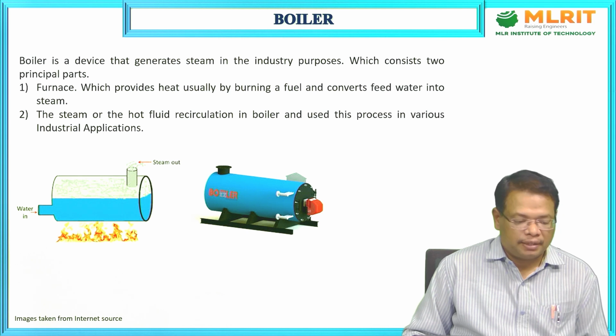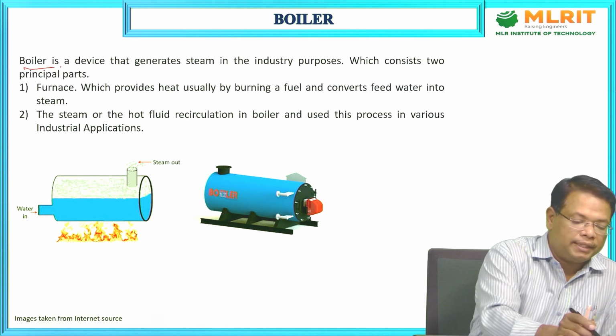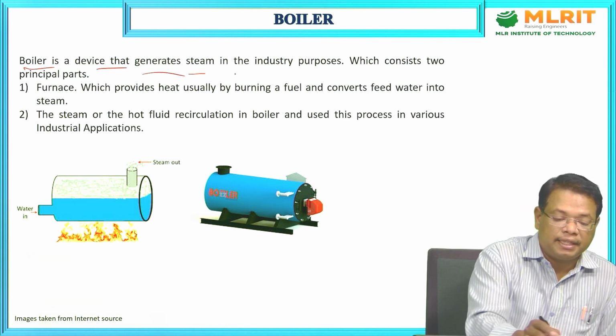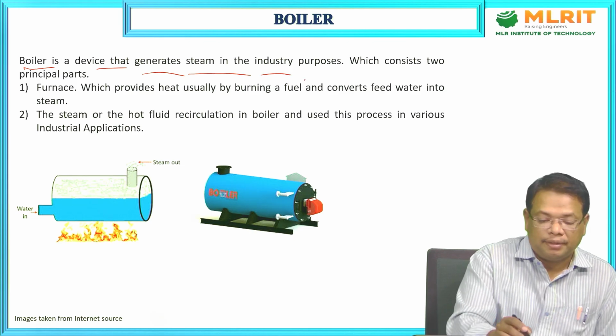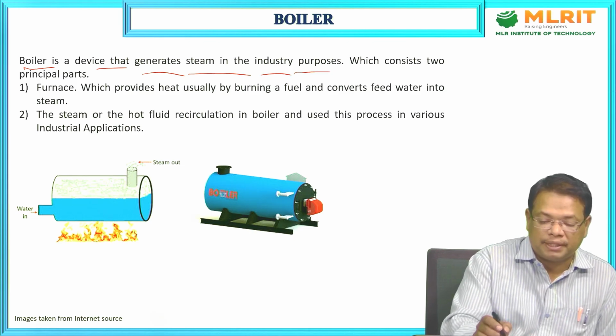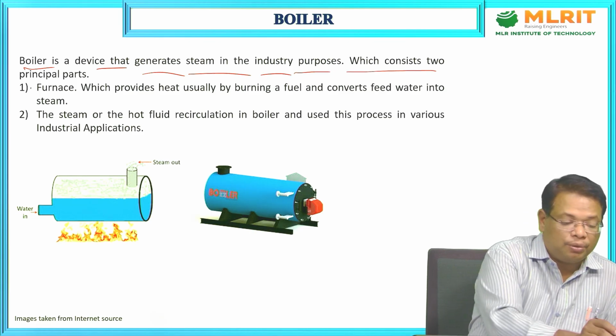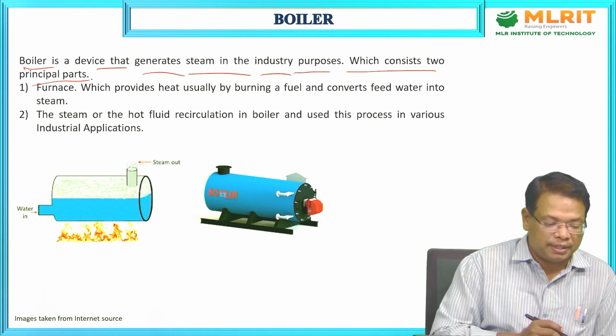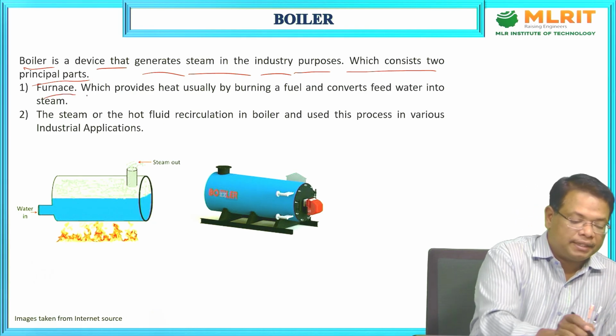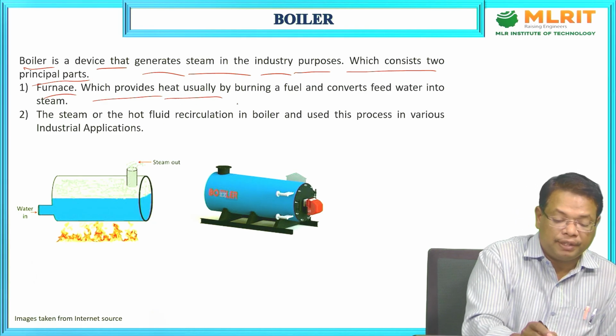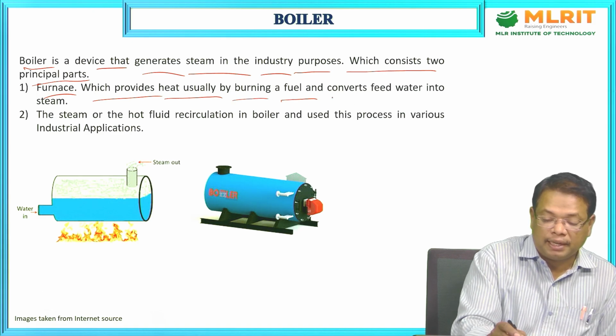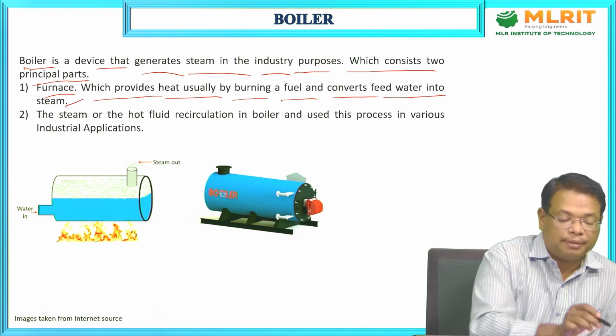Actually, what is a boiler? A boiler is a device that generates steam for industrial application purposes. It consists of two principal parts. One is the furnace, which provides heat, usually by burning a fuel, and converts feed water into steam.